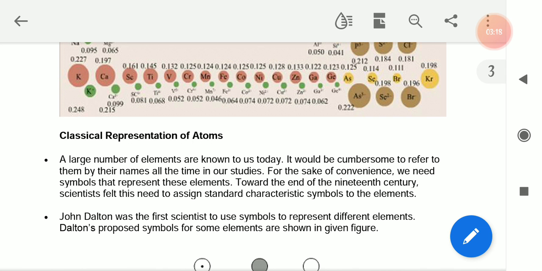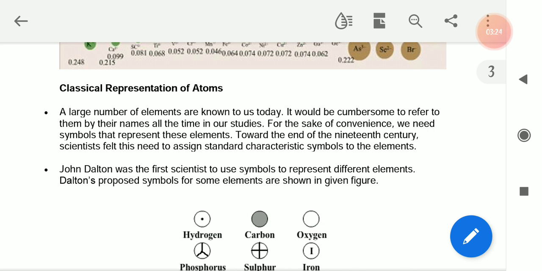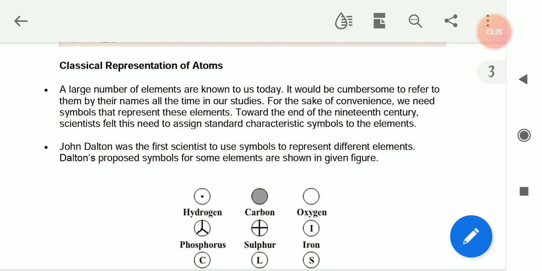Okay, now a large number of elements are known today. It would be cumbersome to refer to them by their names at the time of our studies. For the sake of convenience, we need symbols that represent these elements. Otherwise, there is a difficulty to identify them. Towards the end of the 19th century, scientists felt this need to assign standard characteristic symbols for the elements.